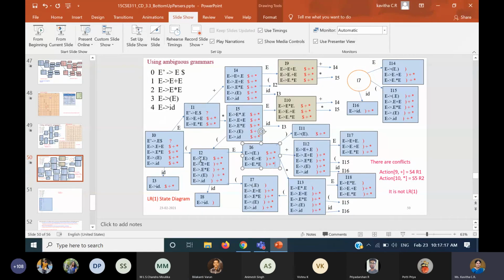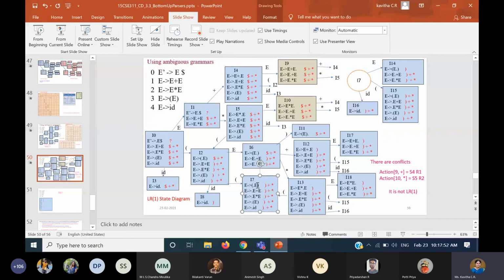Why did I create a new state? I didn't use the self loop because the first rule itself is different. Here we have dollar, plus, star, whereas in I7 I am getting something different. After reading open parenthesis, I get close parenthesis, plus and star. That's what I'm going to get. And then because this dot E appears, we are going to expand E once again. So all these rules we are going to list. And why this close parenthesis, plus, star will come, you have to see.